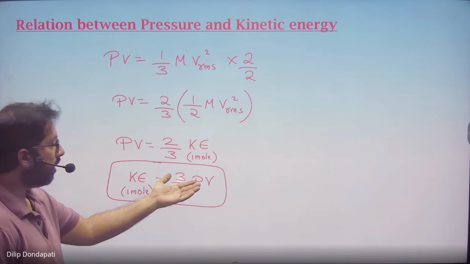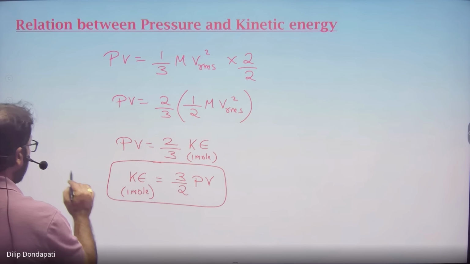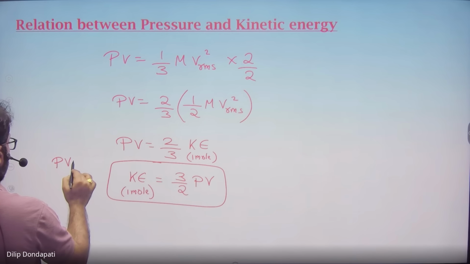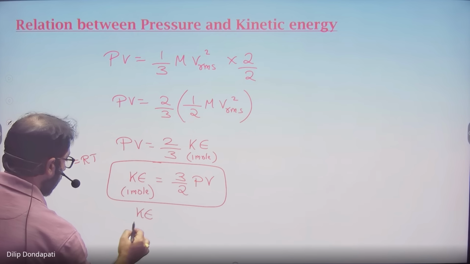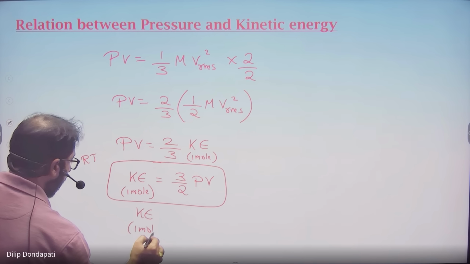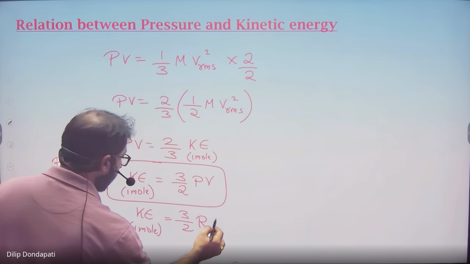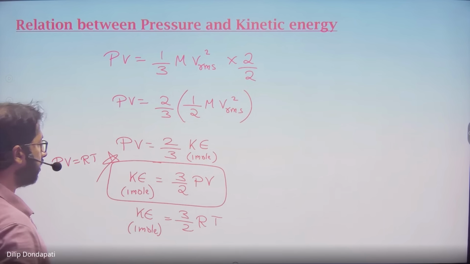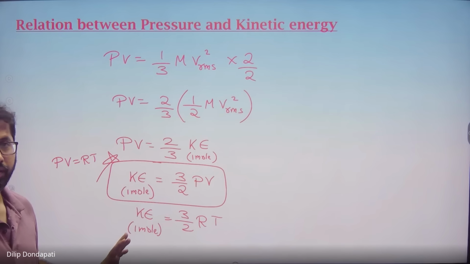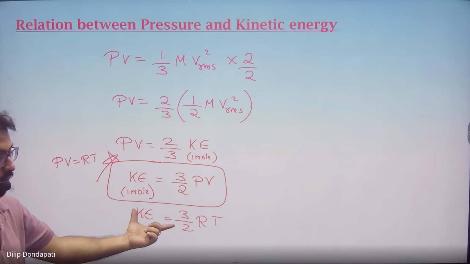Sometimes they will tell it in terms of RT. For 1 mole, PV equals RT. I can substitute, so the kinetic energy of 1 mole is 3/2 RT. So the relationship between pressure and kinetic energy is 3/2 PV. If you want it in terms of RT, then 3/2 RT. This is for 1 mole of the gas.